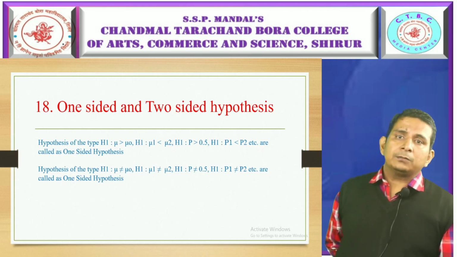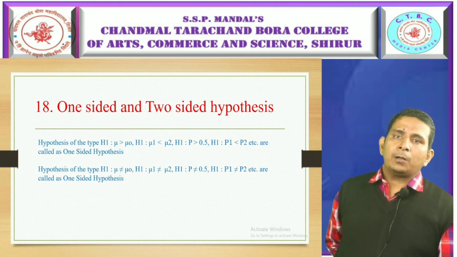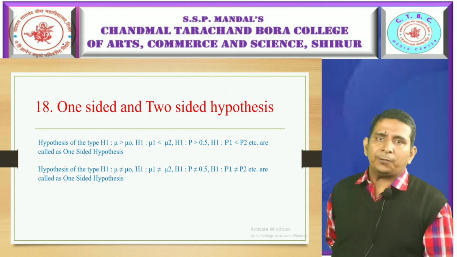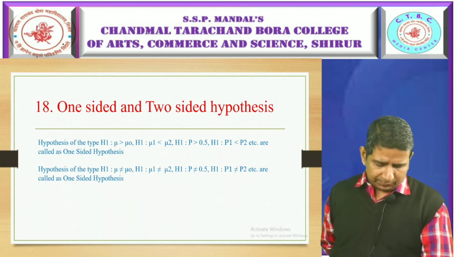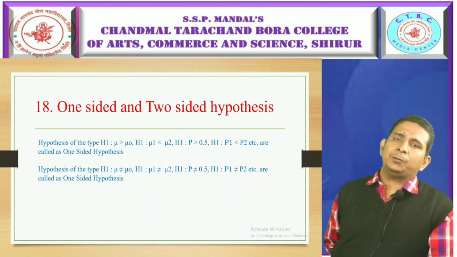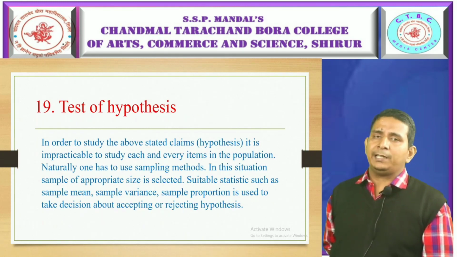Or the hypothesis of not equal to type, example given here: H1 mu1 not equal to mu2, or proportion p not equal to 0.5, p1 not equal to p2. This type of hypothesis is called a two-sided hypothesis. Being not equal to, it may be taken to be on one side or the other side. That's why these are called two-sided hypothesis.